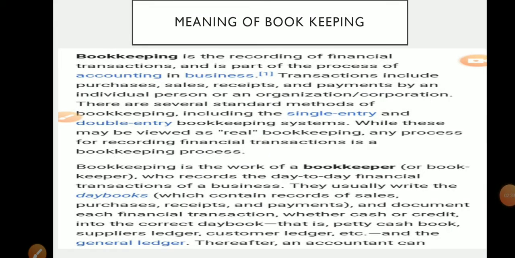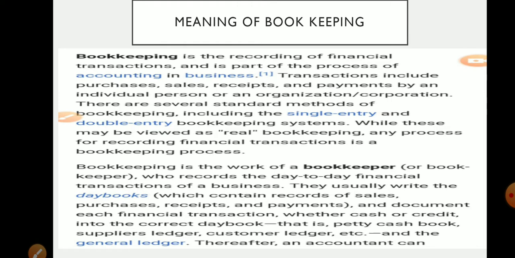Transactions include purchase, sale, receipt, and payment by the individual person and organization or corporation. Transactions include purchases of goods, sales of goods, receipt of goods and payment of goods, which are related to the individual person, organization and corporation.